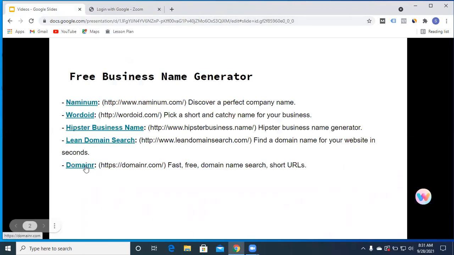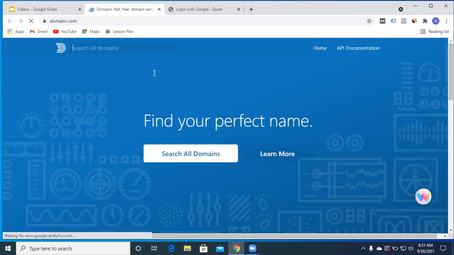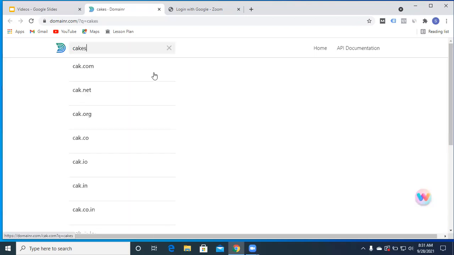Okay, and the last one we have is Domainer, which is also a very old tool. You can search it out. And if we are having something like cakes, you can see whether this particular name has been taken or not. So this is already sold out. Cakes.com is taken. We have this one for sale, cakes.net, and we have a few more, cakes.co, cakes.io.